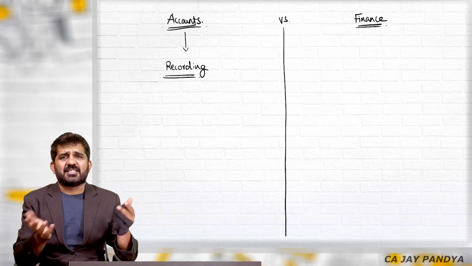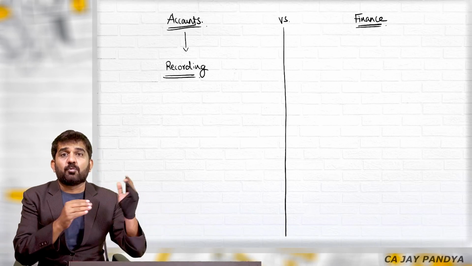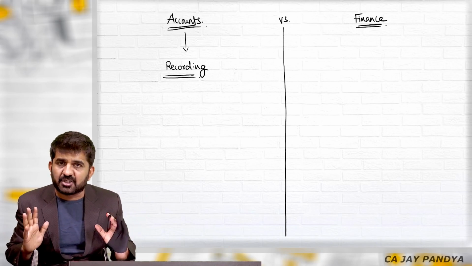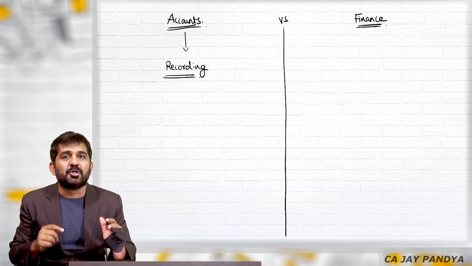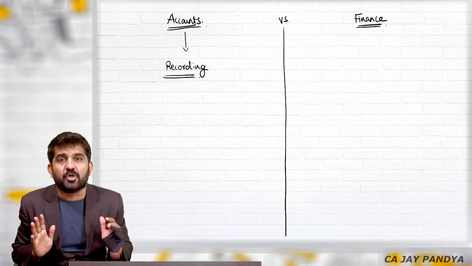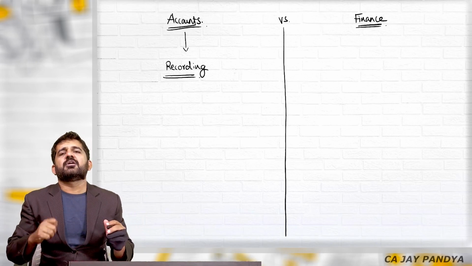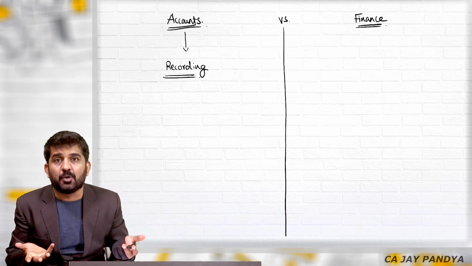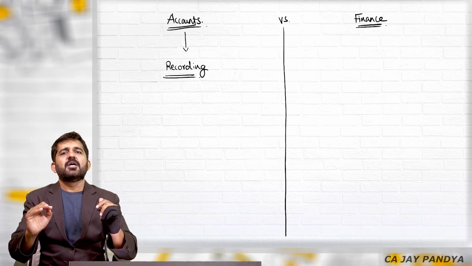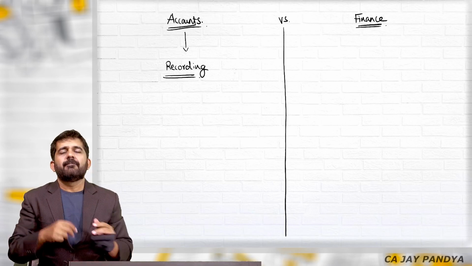How many chairs are lying in your stock? At what value? You will be getting the answer from accountancy. I don't say it is not useful. Recording is also useful. You'll have to take some decisions based upon your recording. But accounts is a recording subject. If you have already earned the profit, how much profit you have earned? Who will give you the answer? Accounting will give you the answer.